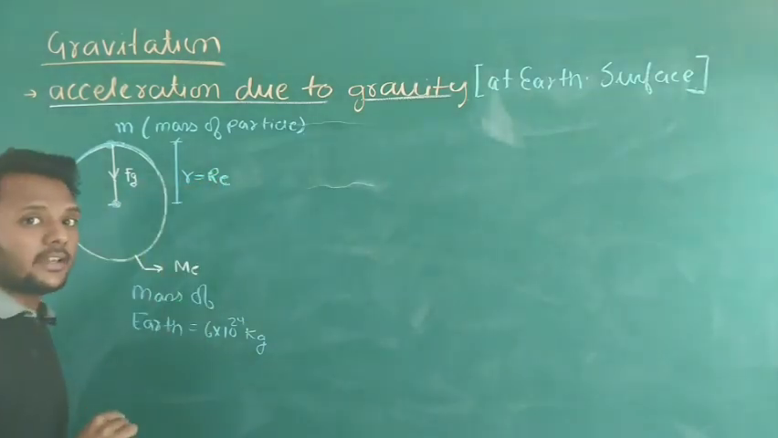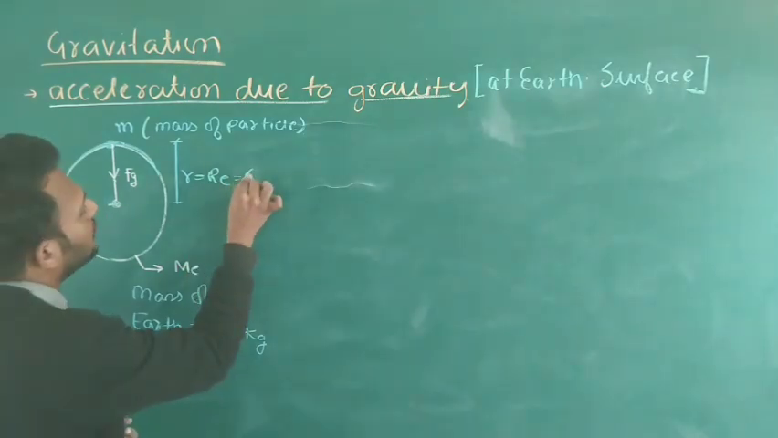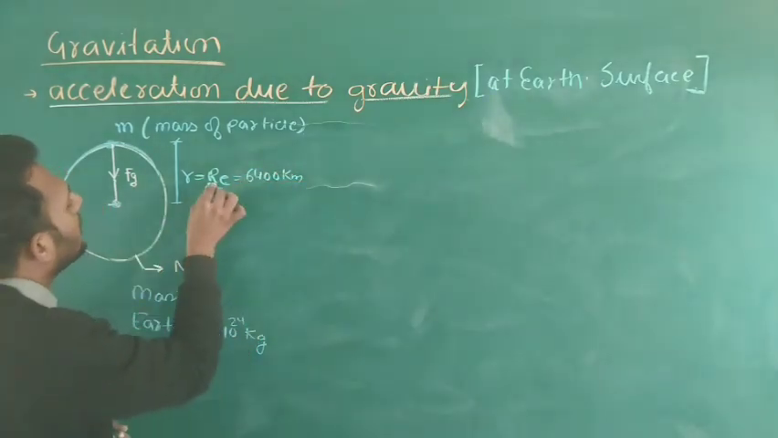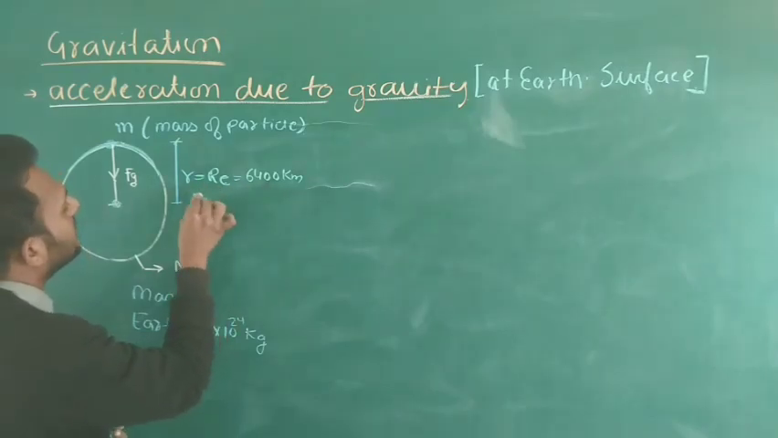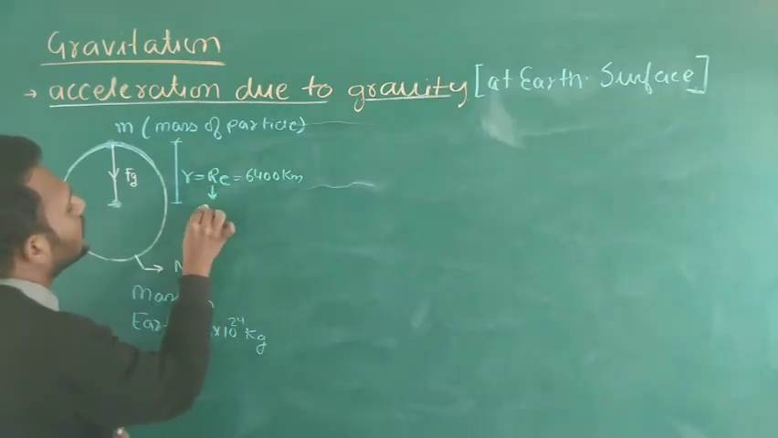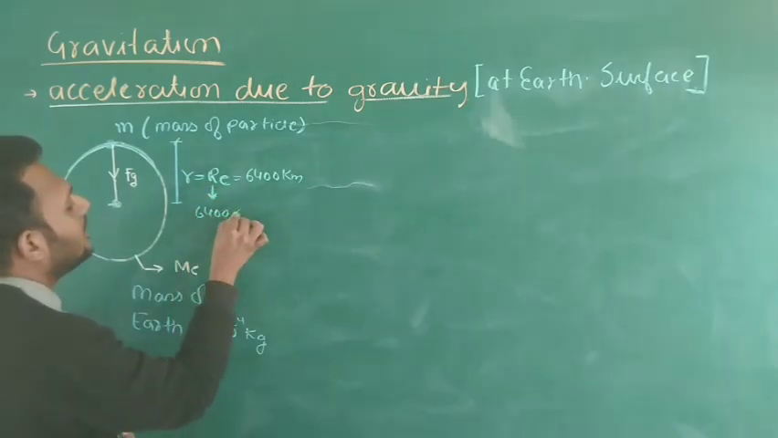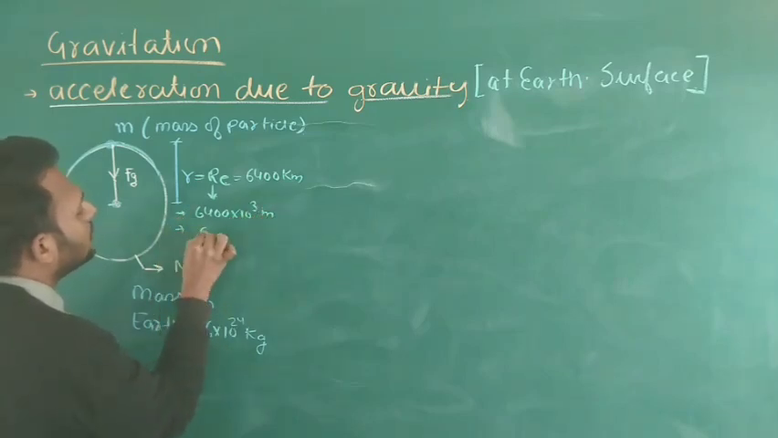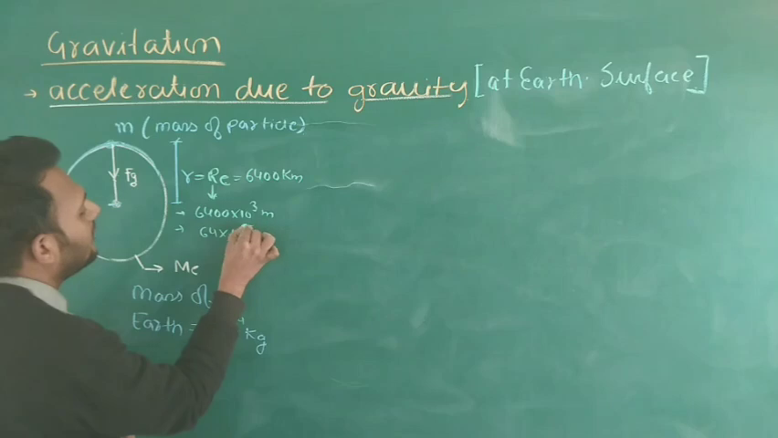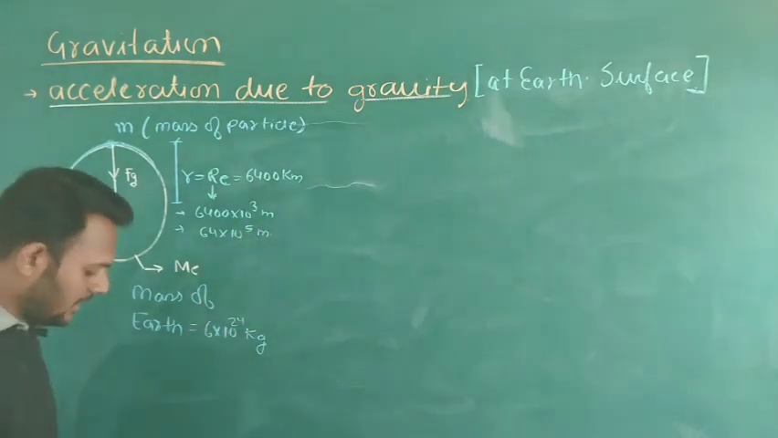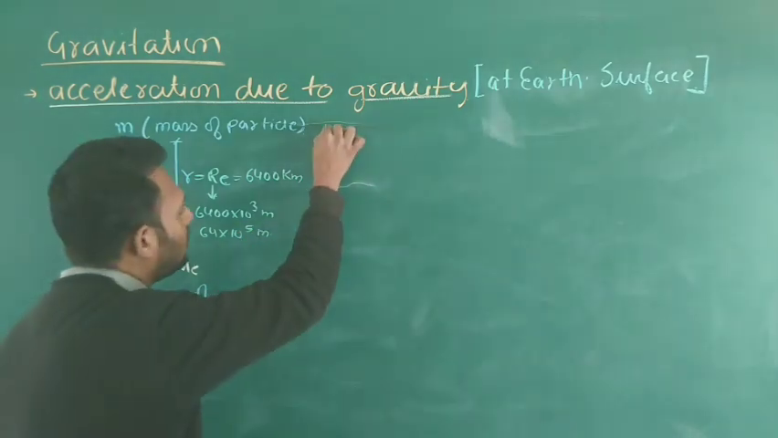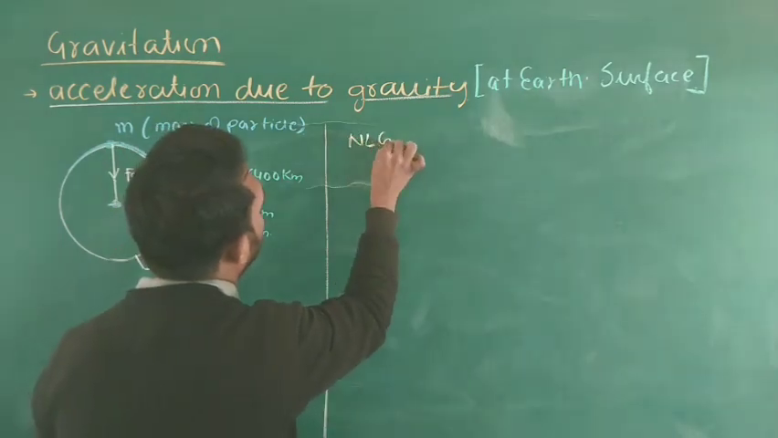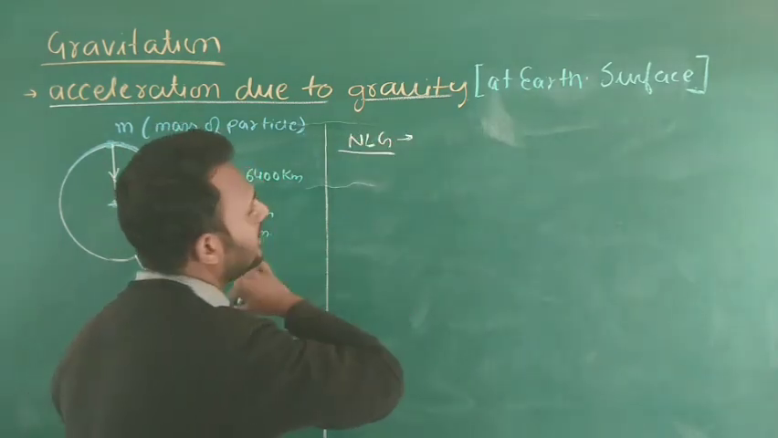You all know the radius of earth: it is equal to 6400 kilometers. And if you want to determine it in meters, then the radius of earth is equal to 6400 into 10 to the power 3 meters, that is equal to 64 into 10 to the power 5 meters. So now apply Newton's law of gravitation, NLG.